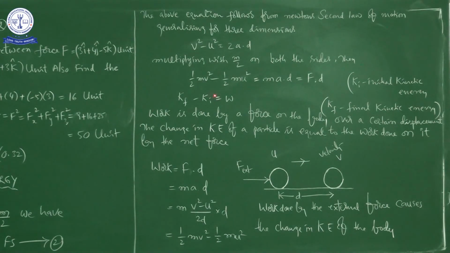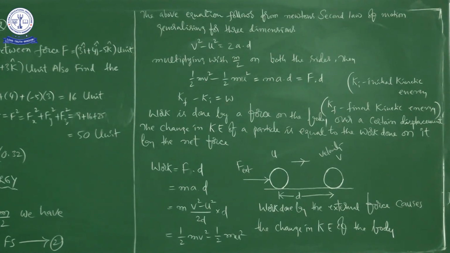This is the work and kinetic energy relation, the work energy theorem in 3 dimensions, because here it is a scalar quantity. Kinetic energy is a scalar quantity, whether it is initial kinetic energy or final kinetic energy, right? And the scalar product of 2 vectors gives a scalar quantity, right? That is half mv square minus half mv square is equal to F bar dot d bar.